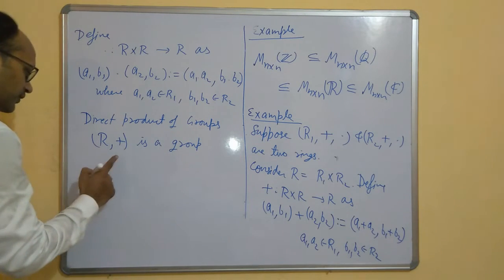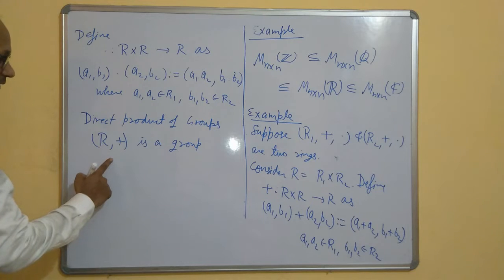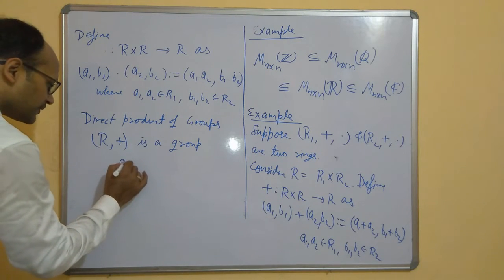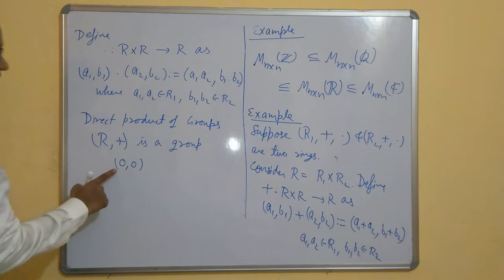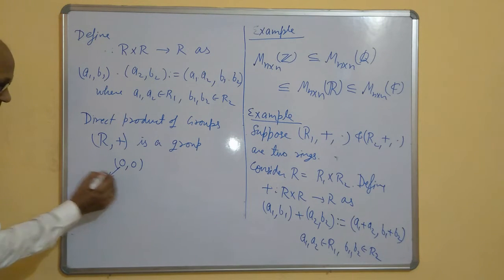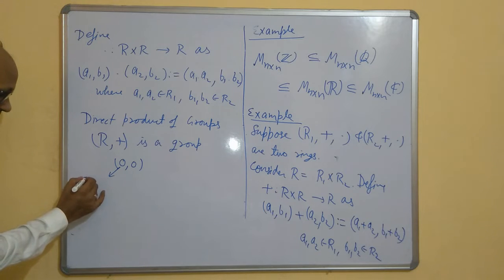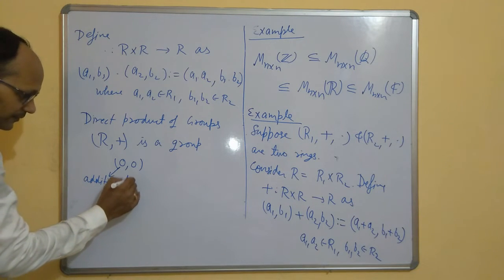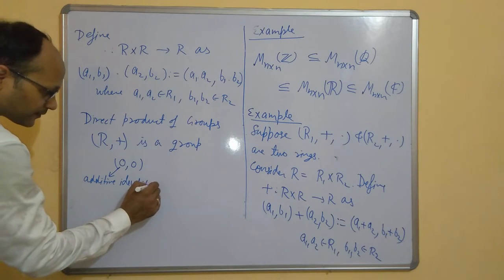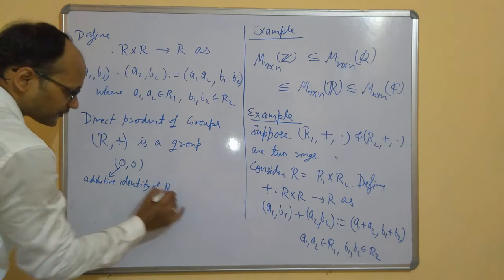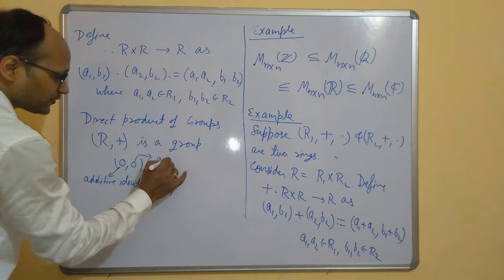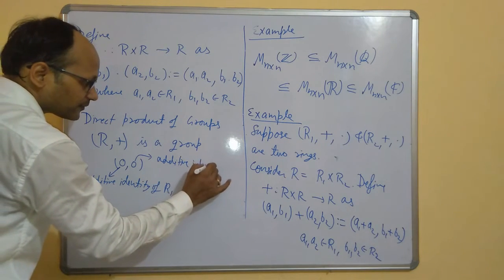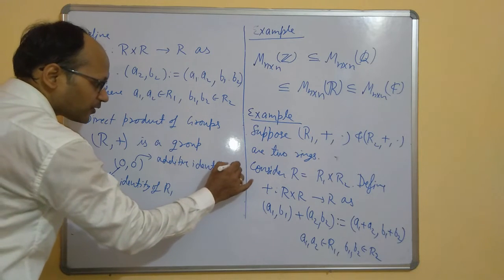The additive identity of this group is (0, 0), where this is the additive identity of R1 and this is the additive identity of R2.